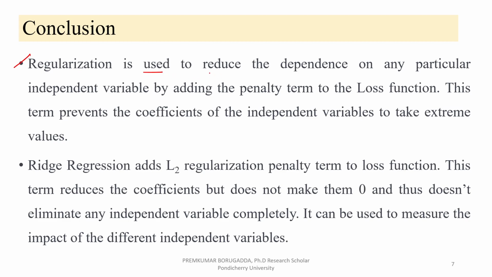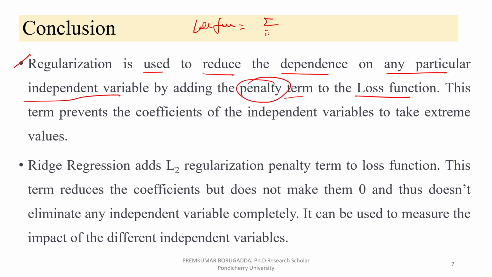Regularization is used to reduce the dependency on any particular independent variable by adding a penalty term to the loss function. What is meant by loss function? The loss function is sigma i equal to 1 to m, (yi minus y hat) whole square. This is the loss function of linear regression.